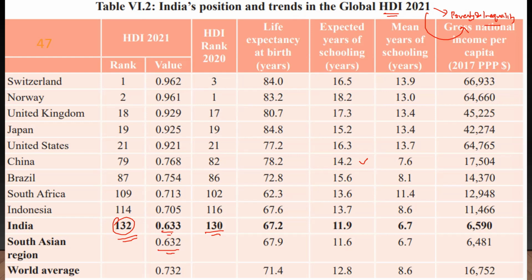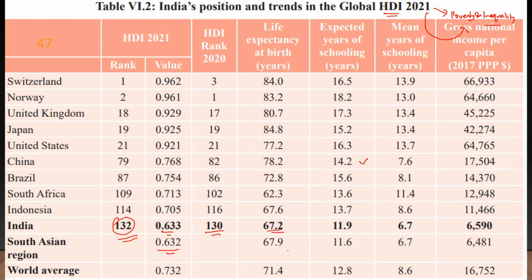It would be a shame if some minister comes out and says India's HDI score is greater than the South Asian region's average, because the increase is just 0.001. Compared to the world average of 0.732, it's much, much lower. We have a whole lot to improve. And this speaks about India's